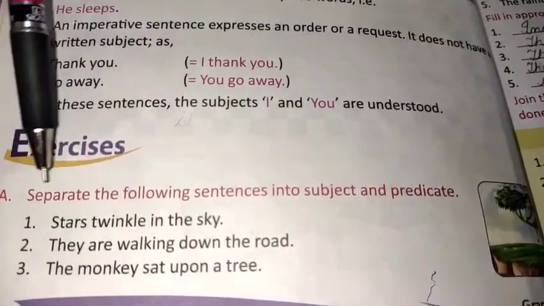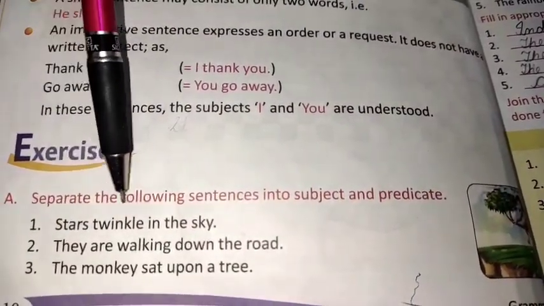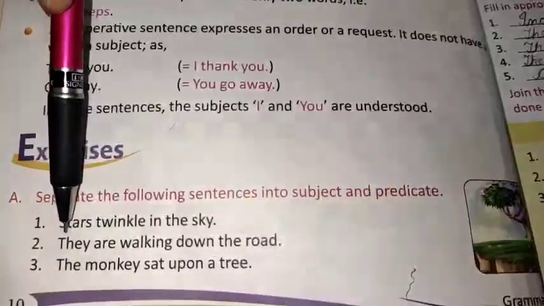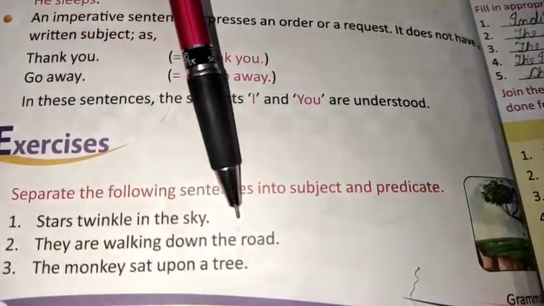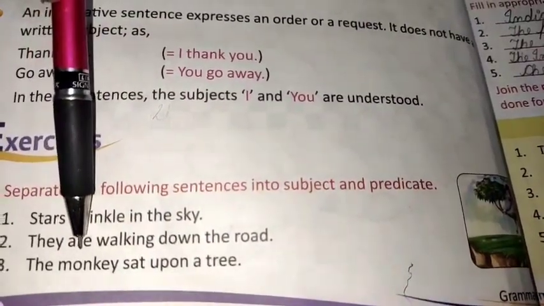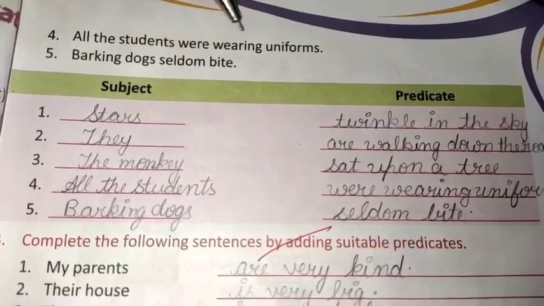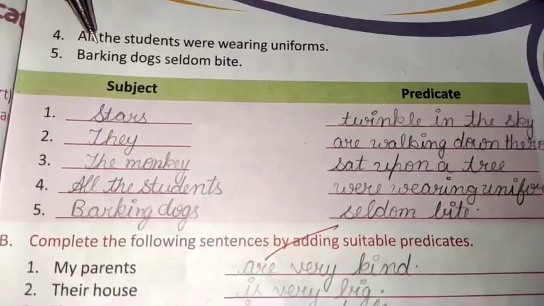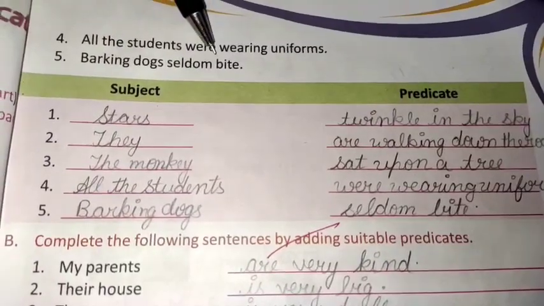Now, book exercise A, separate the following sentences into subject and predicate. Stars twinkle in the sky. Stars, subject, twinkle in the sky, predicate. They are walking down the road. They, subject, are walking down the road, predicate. The monkey sat upon a tree. The monkey, subject, sat upon a tree, predicate. All the students were wearing uniform. All the students, subject, were wearing uniform, predicate. Barking dogs seldom bite. Barking dogs, subject, seldom bite, predicate.